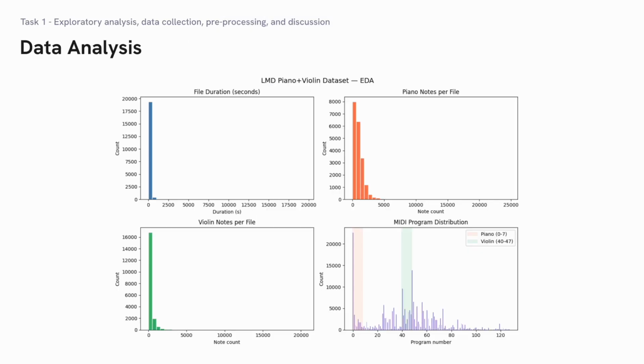Now let's look at the data analysis. The first plot shows file duration. Most files are under 500 seconds, meaning most tracks are relatively short. Piano notes per file also follows a similar pattern, with most files having under 2,000 piano notes. The violin notes per file is similar to the piano. The MIDI program distribution shows that piano programs 0 to 7 and violin programs 40 to 47 are the most common, though other instruments are also present since we kept all files containing at least piano and violin.